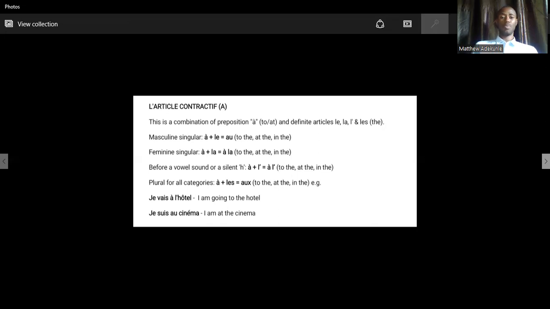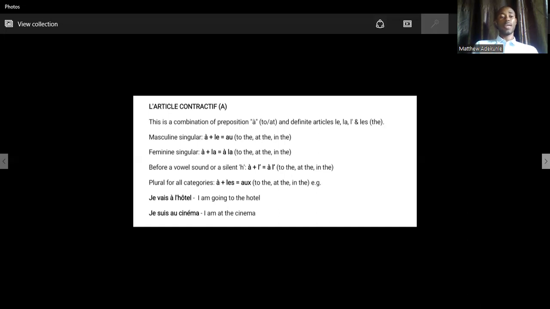Then for the plural for all the categories, we have à plus les. That will give you aux. For example, if where you are going is plural, just like United States of America, that's plural, United States, you cannot say je vais à les. No, you have to join it together. It becomes au, and that au is with x. Now look at masculine singular, au without x, and plural for all the categories, aux with x, but in pronunciation, you will not say the x, no, you say o.